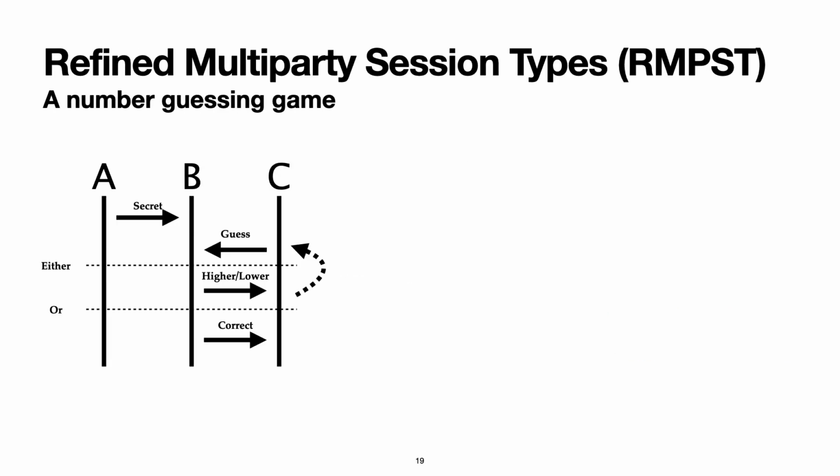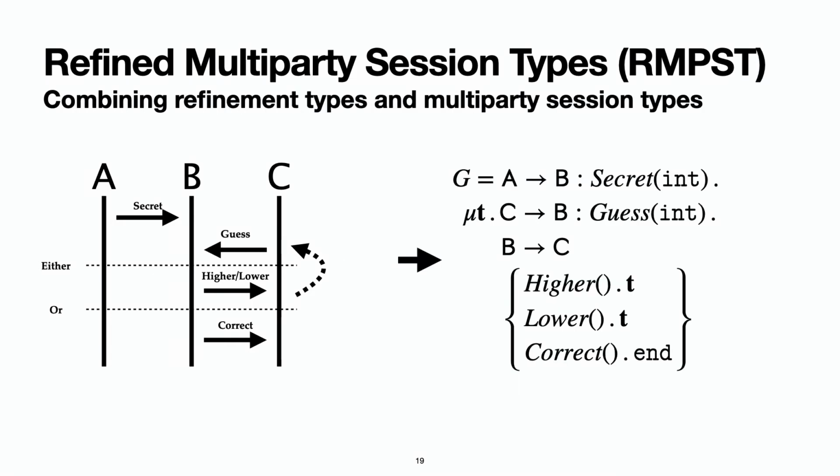We go back to the number guessing game example that I described earlier, where we use this global type to describe the communication protocol. As I mentioned, we would like to ensure that higher, lower, and correct branches are only entered where they are supposed to be entered.